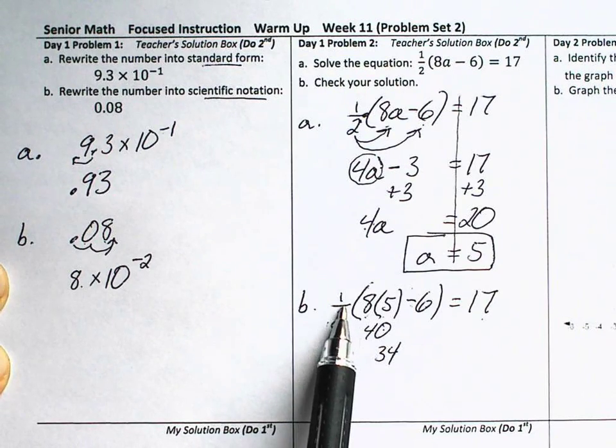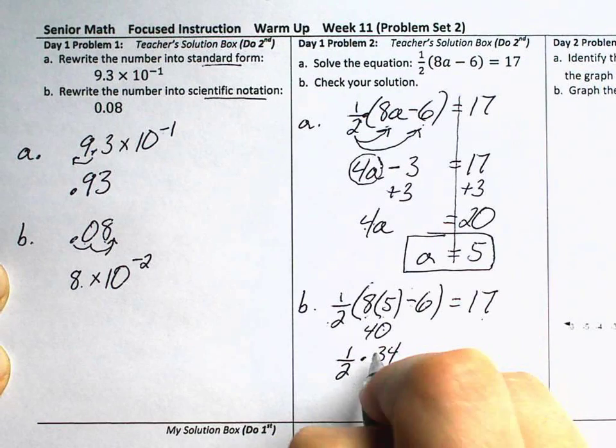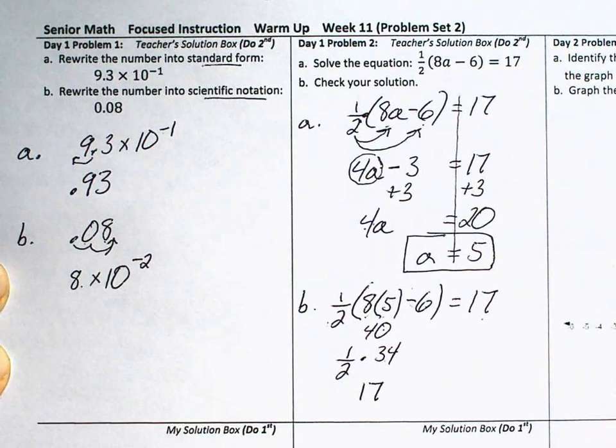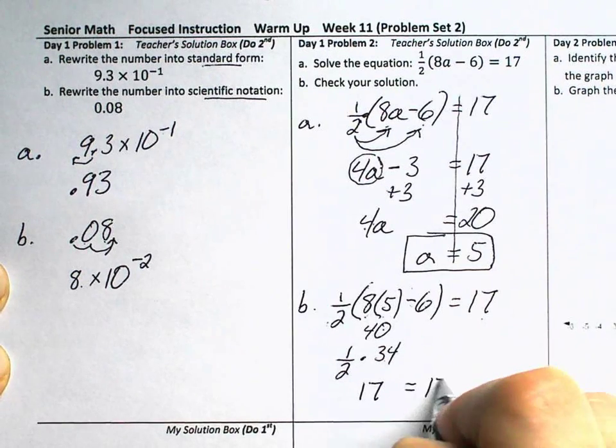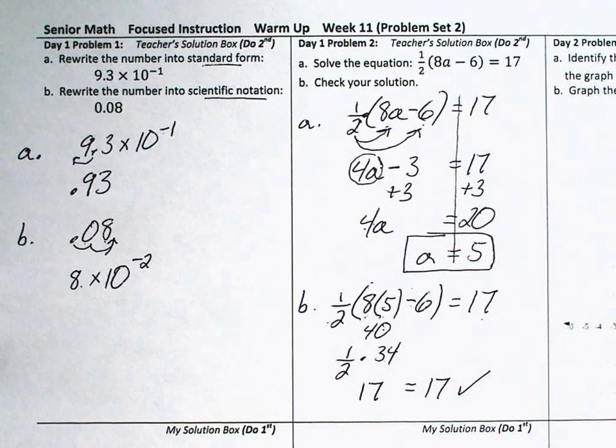In front of that we have 1/2 times. And so what is 1/2 times 34? Half of 34 is 17. So 17 is equal to 17. This checks, and a equals 5 is the correct answer.